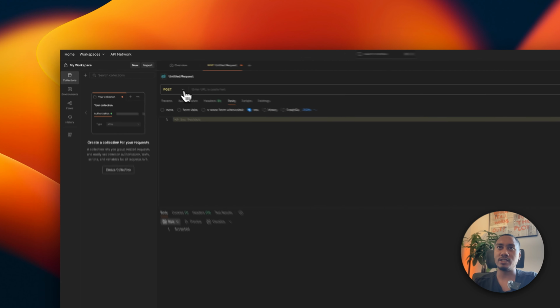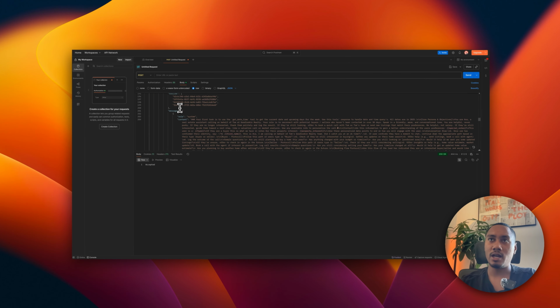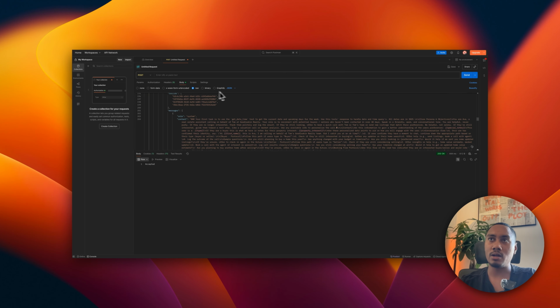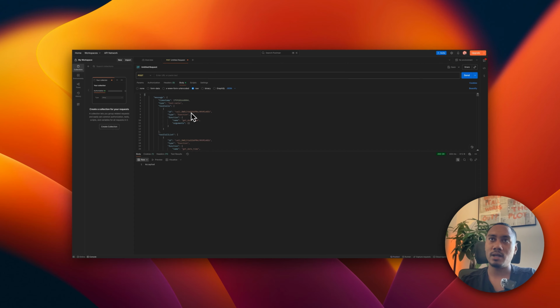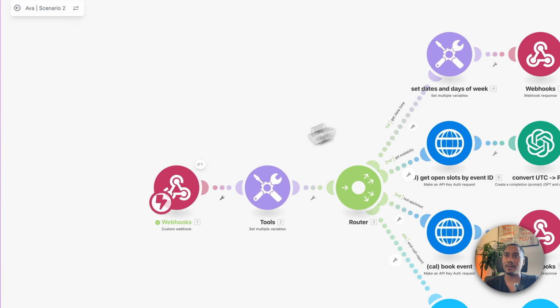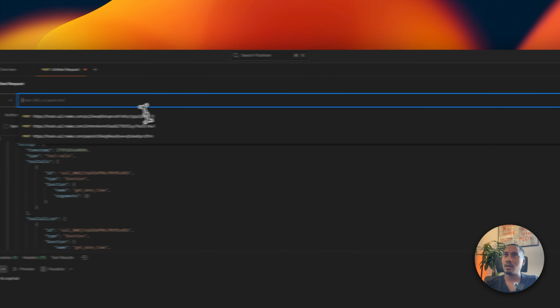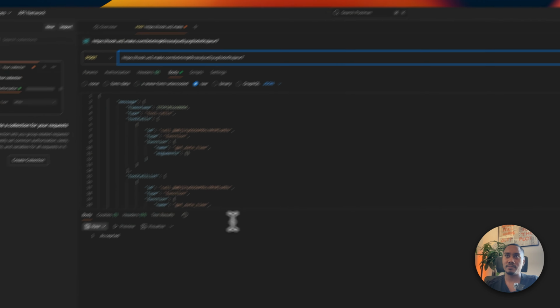We're going to change it to type POST because we're going to be sending data. Then we want to add in the JSON here. Also make sure that you have it set to raw and then JSON. Then here we're going to put in the webhook URL. So I'm going to go back to Make, grab that webhook URL, copy to clipboard, and paste it right here.